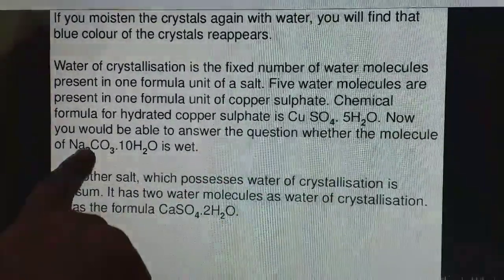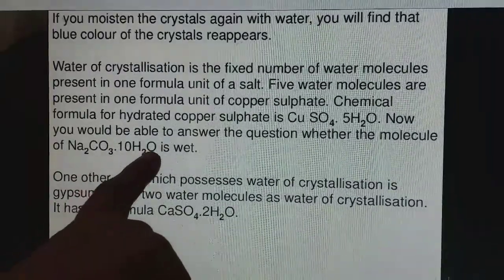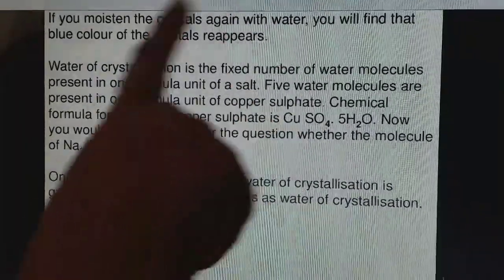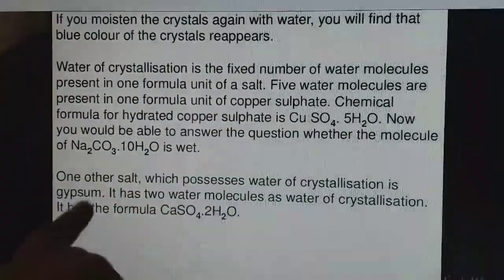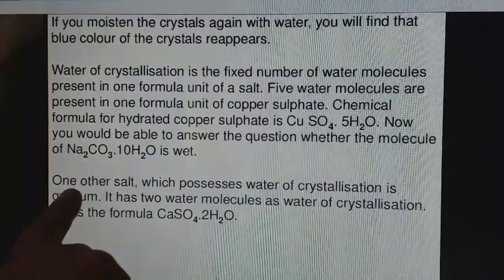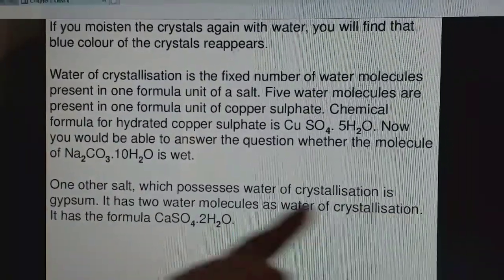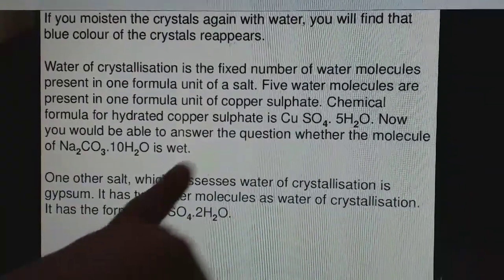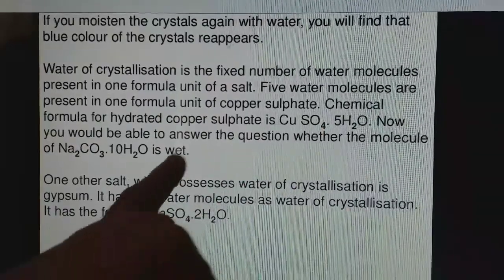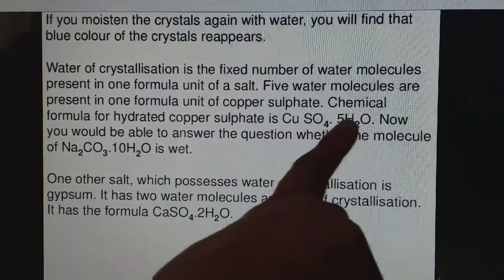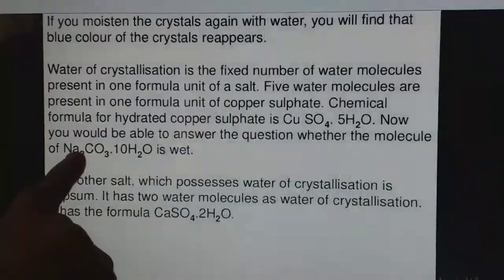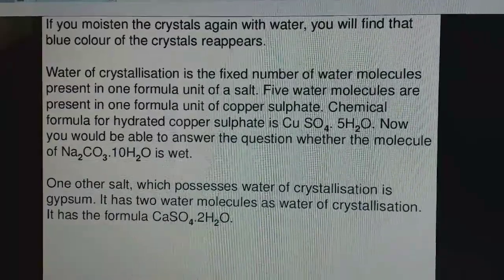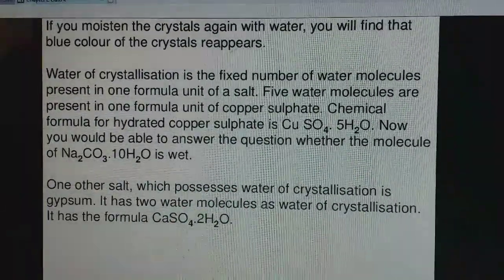Now, another example is Na2CO3·10H2O. But is the molecule wet? No, the molecule will not be wet. During the crystallization itself, the water will enter their lattice. One other salt which possesses water of crystallization is gypsum, CaSO4·2H2O. So 3 examples are given here. Hydrated salts: copper sulfate pentahydrate, sodium carbonate decahydrate, calcium sulfate dihydrate. These are all hydrated salts. They are not wet.